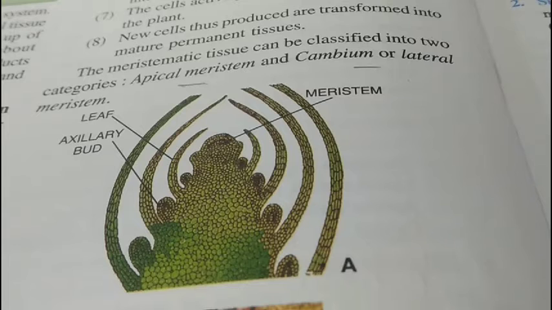Lateral meristem or cambium is situated below the bark and it is responsible for increase in the diameter of the stem or branches. So due to the lateral meristem, the dividing cells of the meristem help the plant increase in their girth or diameter.